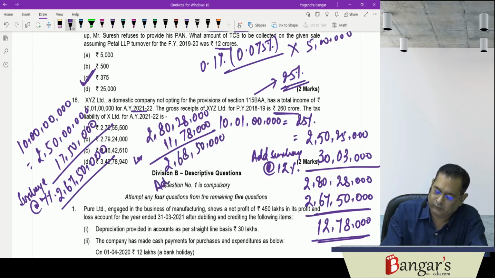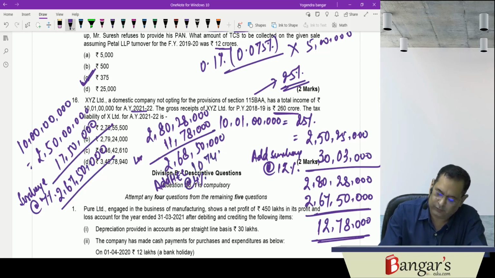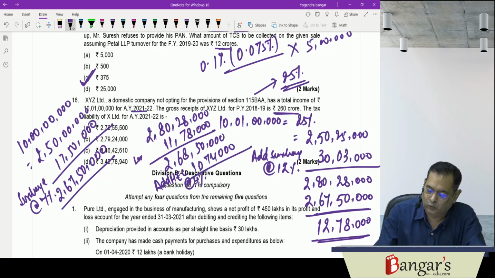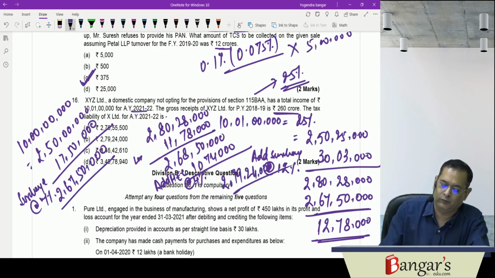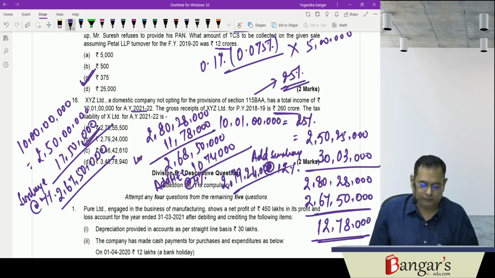Then add HEC. Now we will be adding HEC at the rate of 4%. That is 10 lakh and 74,000. So it works out to be 2 crore 79 lakh 24,000. 2 crore 79 lakh 24,000 will be the answer. So they are asking for the concept of marginal relief in this case.